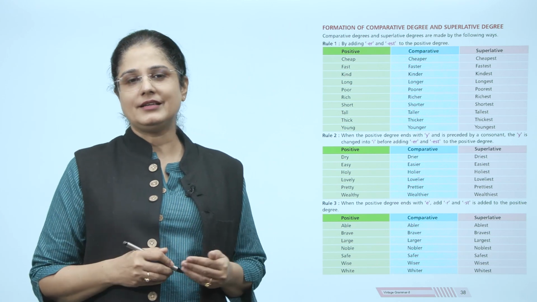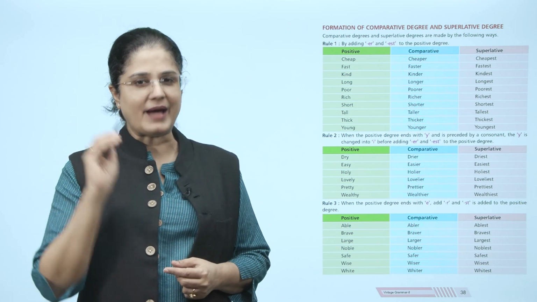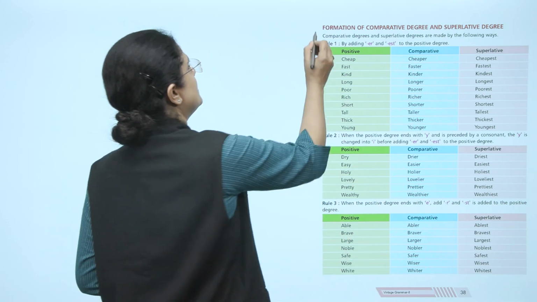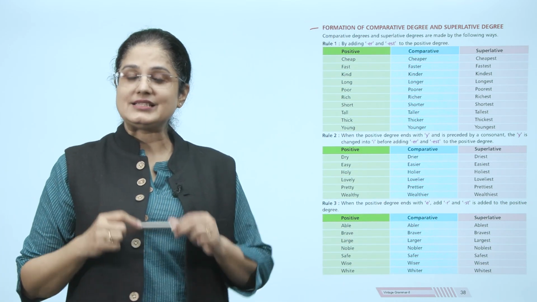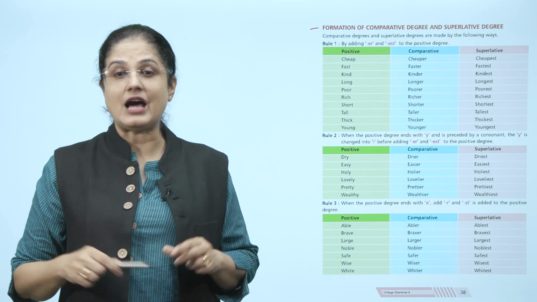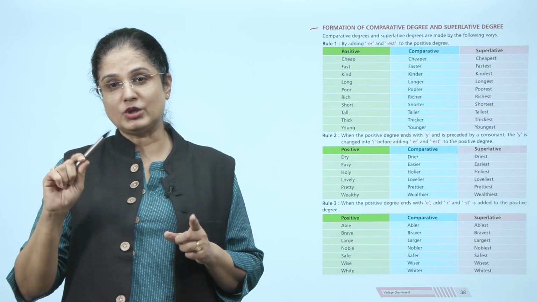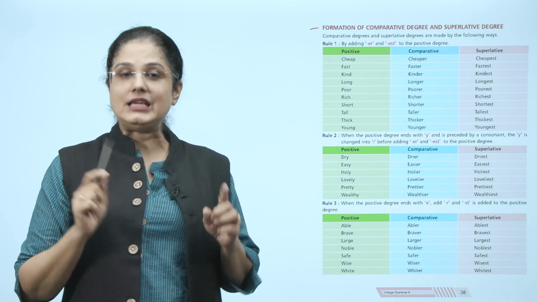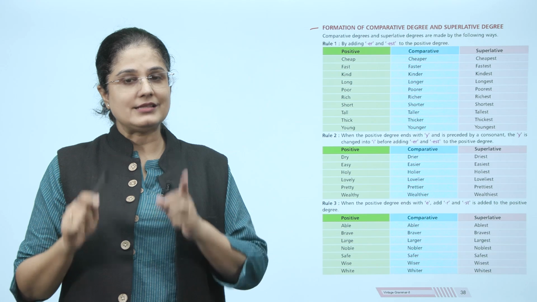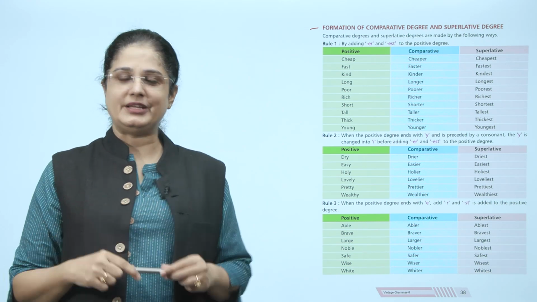Now let us study the formation of comparative degree and superlative degree. Comparative degrees and superlative degrees are made by using the following methods. Rule 1. By adding ER and EST to the positive degree.